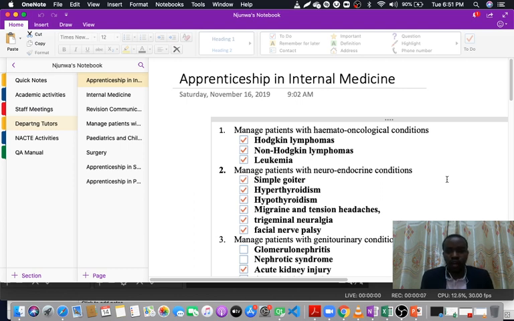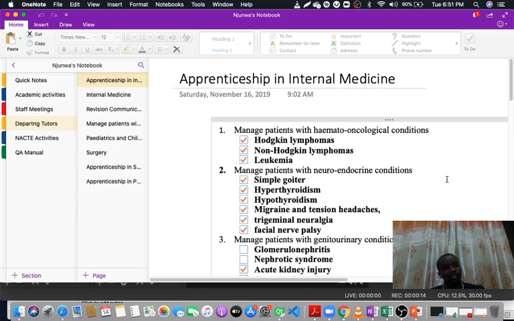classroom. In today's class, we are going to be having a short presentation, and the module that you shall take this topic from is the apprenticeship in internal medicine.